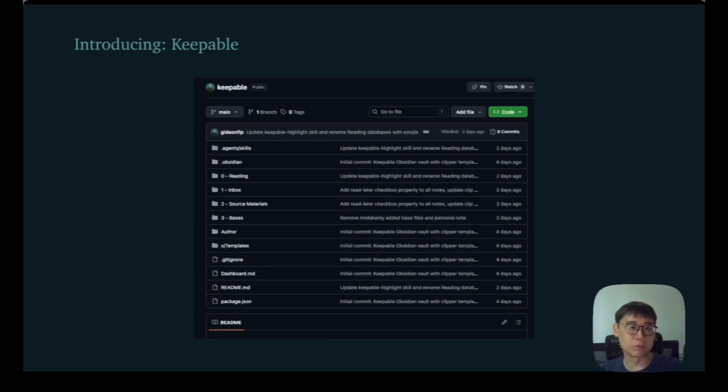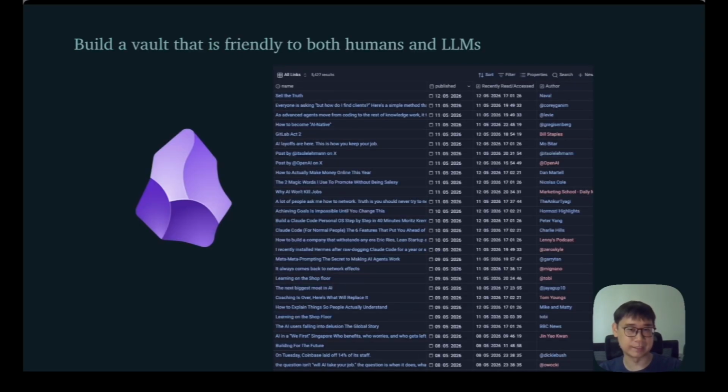And it performs almost the same functions as Readwise itself. So this is how it actually looks inside of Obsidian. I have 5,000 links, which is technically not ideal at all, but these were all gathered from the different links and resources that I have from all of my different Telegram channels and Notion databases.